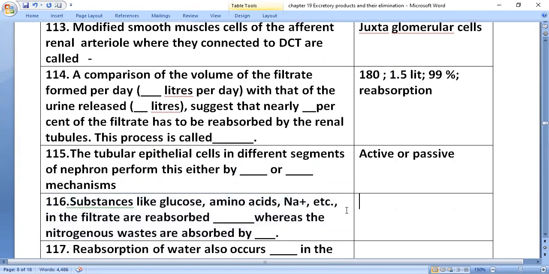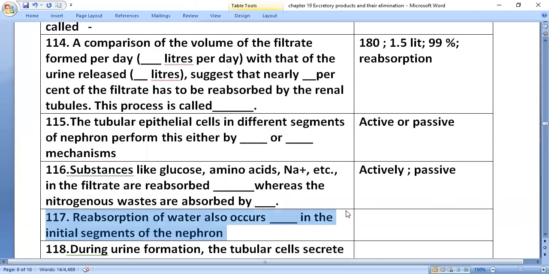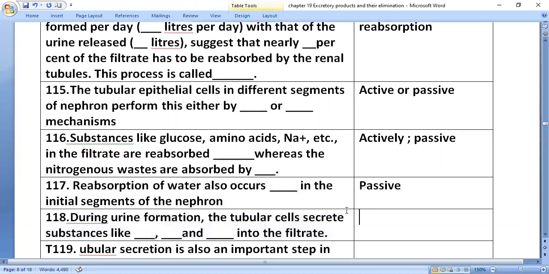Substances like glucose, amino acids, sodium ions, etc. in the filtrate are reabsorbed actively, whereas the nitrogenous wastes are absorbed passively. Reabsorption of water also occurs passively in the initial segments of the nephron.